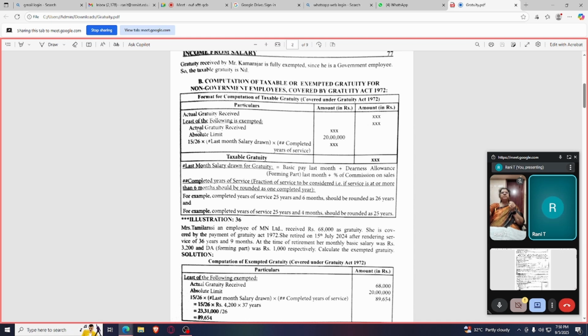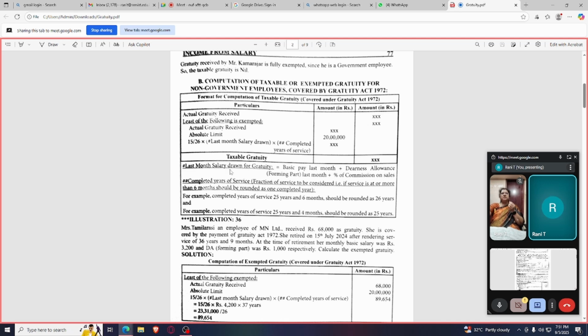Okay, first one, actual gratuity received, then absolute limit. What is the absolute limit for gratuity? That is 20 lakhs. Then what you need to do is learn 15 divided by 26 into last month's salary drawn into completed years of service. So this is what you have to find out, and when we compare these three, the least of the three should be taken in the outer column and we have to reduce it from the actual gratuity received.